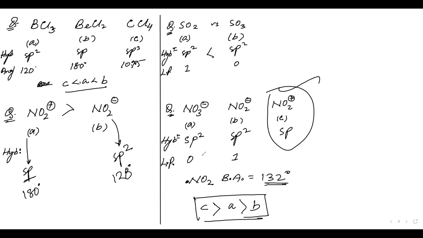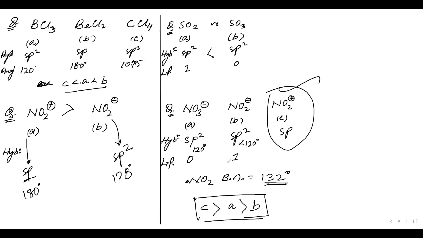Then you can compare. sp2 will have 120 degrees, but not purely 120, because a lone pair will be there. So it will be less than 120 degrees.